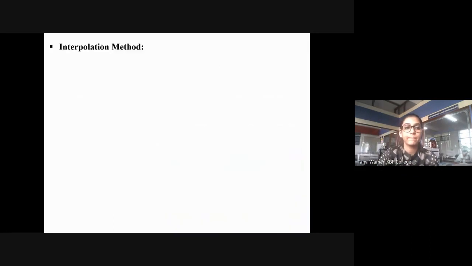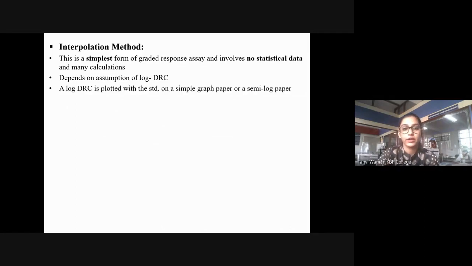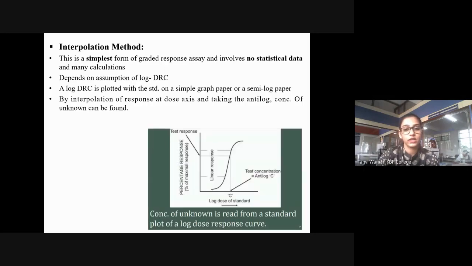Okay? Then the interpolation method we had seen, it is the simplest form of graded response bioassay. It involves no statistical data and many calculations. It depends on the assumption of the log DRC. That is, it is going to assume that there is a dose response relationship. It is plotted with the standard on a simple graph paper or a semi-log paper. So we're going to interpolate at the dose axis. After taking the anti-log, the concentration is found. This is the graph, what it looks like. So you're going to take the anti-log after interpolating the dose, and that would be the concentration of your unknown, that is your test sample.